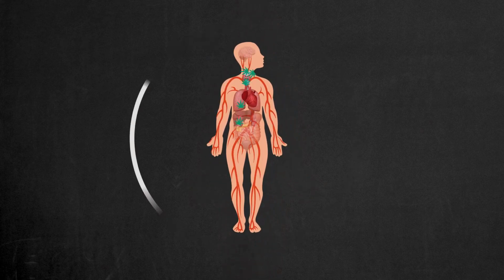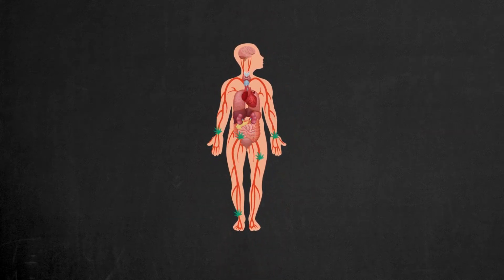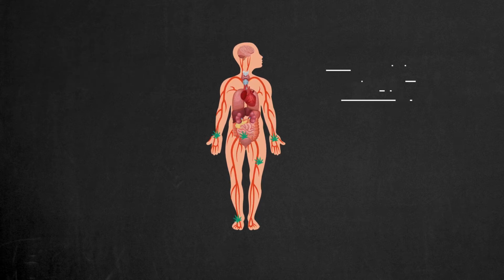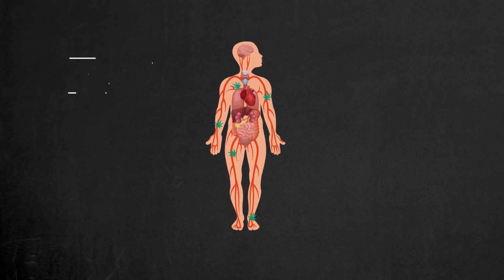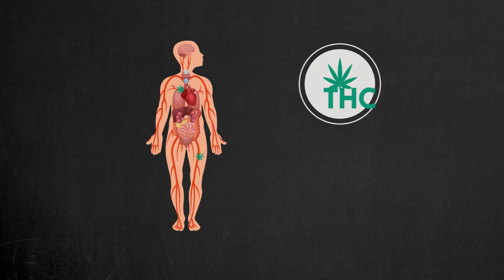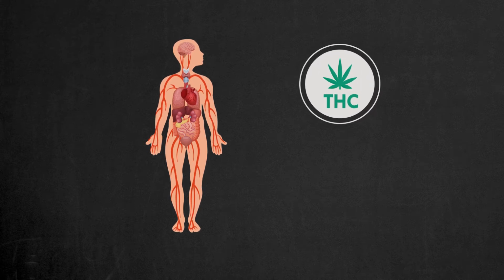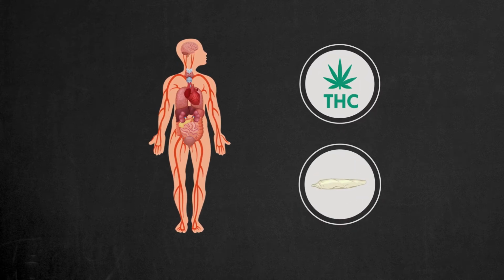In this video, we'll briefly explain how our body processes marijuana. Possessing this knowledge is extremely important in your understanding of how to detox from marijuana. Delta-9-THC, or THC, is the primary psychoactive ingredient of cannabis.